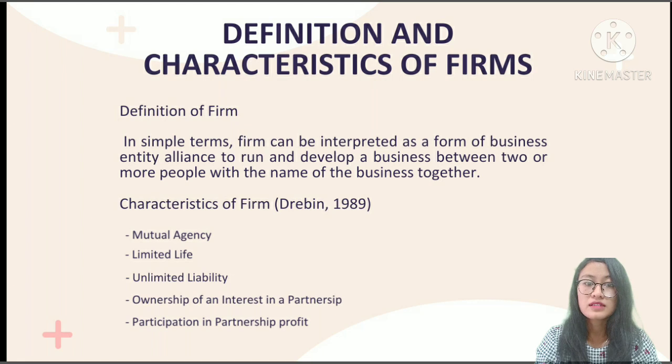And the fourth is ownership of an interest in a partnership. All the assets that have been invested by the allies have become common property and no longer the personal property of its partner. And the last is participant in partnership profit.